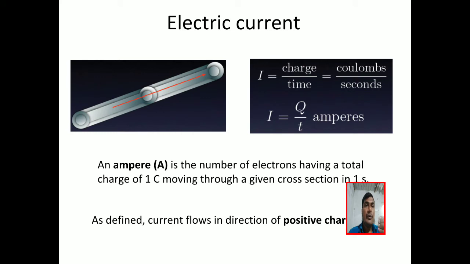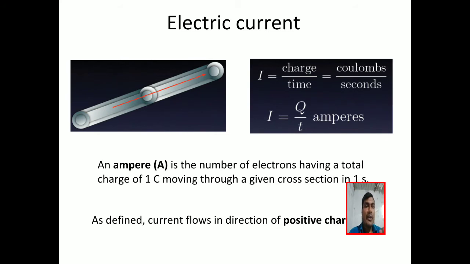Now I will discuss electric current through conductors. In a conductor there are a number of electrons. In a conductor, electrons move from one place to another in a particular time. Electrons carry charge q, and the time is t. So the rate of flow of charge is called electric current, that is I equals q by t.